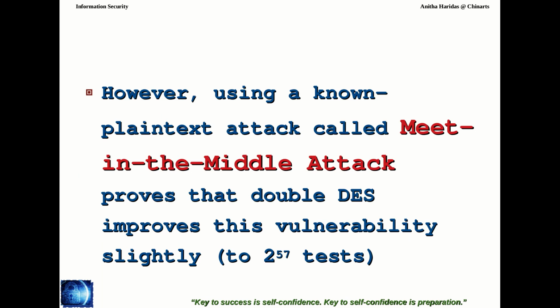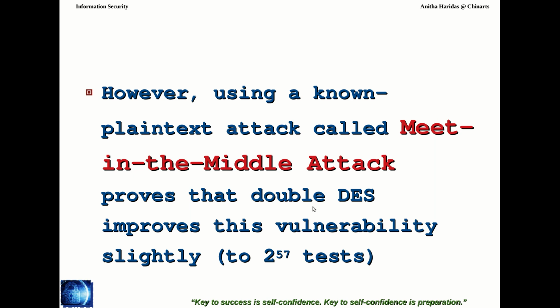Now, however, an attack called the meet in the middle attack proves that double DES also has vulnerability, right? Please make a note of it.